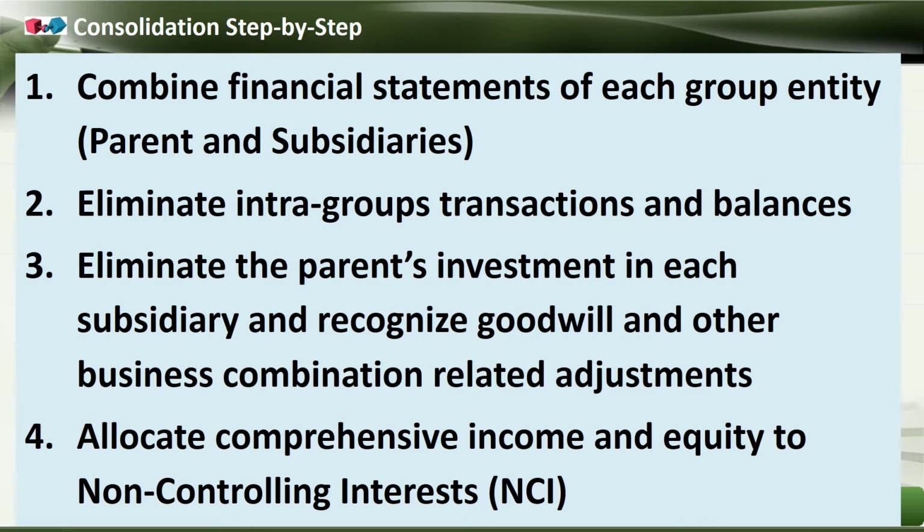It is also one of the important points. For example, as we saw in the example, if you have 80% control and 20% non-controlling interest, and that particular subsidiary earns some profit, how much of the profit has to be allocated to the non-controlling interest portion? How do we calculate that? These things also need to be studied before we finalize the complete consolidation process. So this is what allocating comprehensive income and equity to non-controlling interest means.